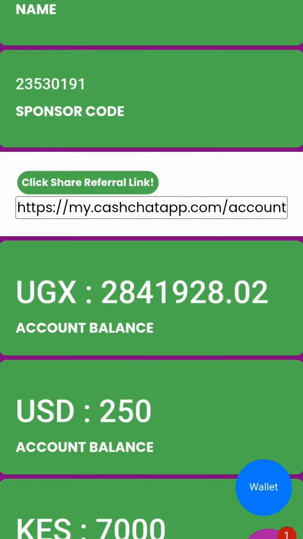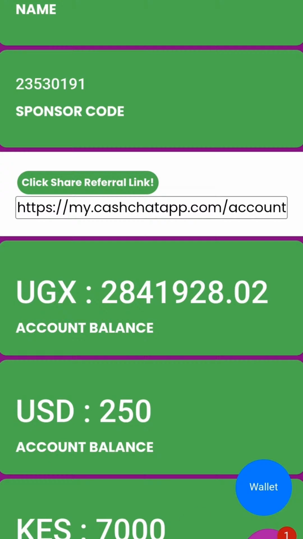Number one, you have to go and create this wallet. This is called the CashChat wallet. So you must get the CashChat wallet first. And I know many of you viewers already have this wallet, but maybe you have not clearly understood what that wallet you're holding can actually do.